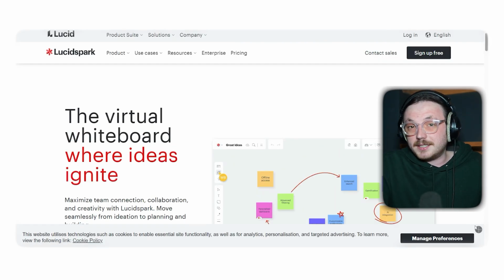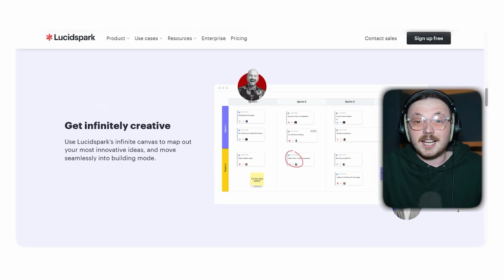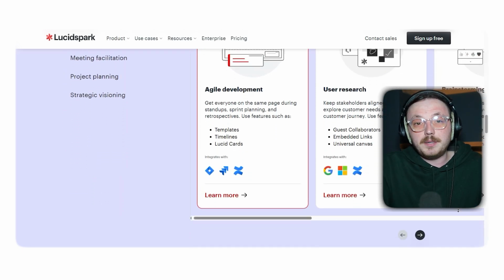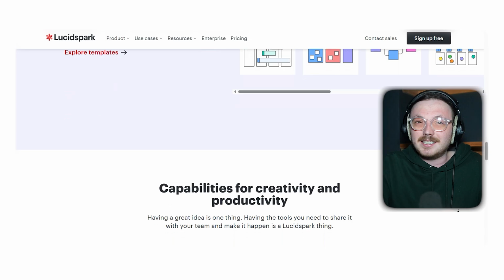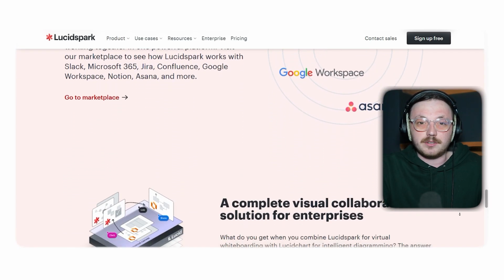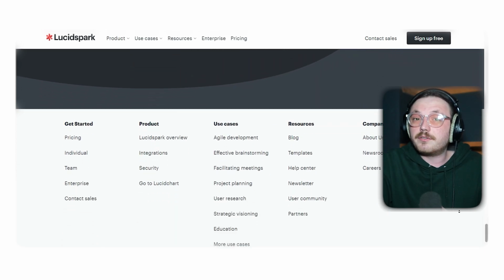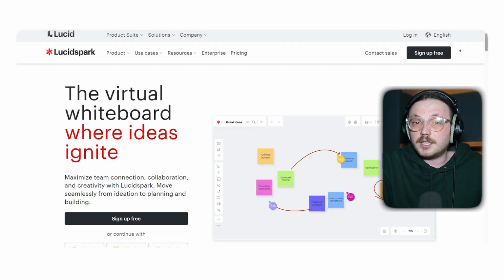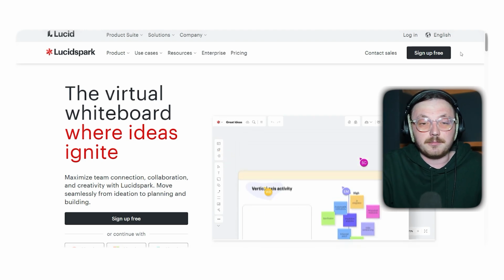It's a tool made by the same team that created Lucidchart, and it takes digital whiteboarding to the next level. Lucidchart is all about real-time collaboration, making it super easy for teams to brainstorm together. Everyone can jump in at the same time, adding ideas in a way that feels simple and natural. One of the best parts is that it works seamlessly with Lucidchart. So after a free-form brainstorming session, you can quickly turn your ideas into organized diagrams or flowcharts. This makes it perfect for teams that need to move fast from big picture thinking to detailed plans.